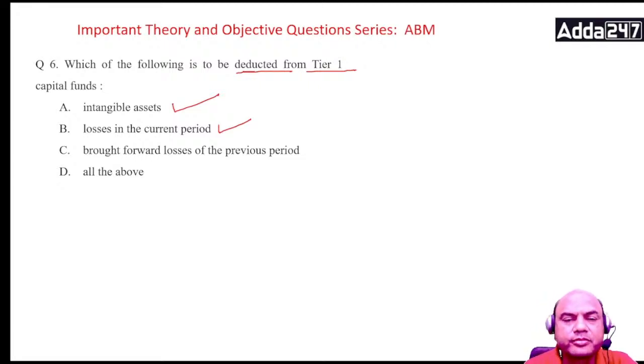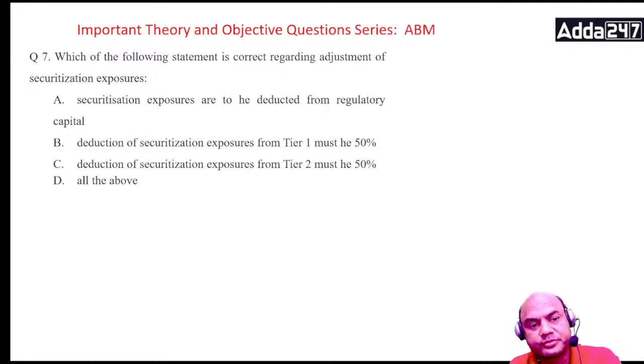Net profit means total gross profit minus whatever expenses or losses you have. So that is to be deducted. Brought forward losses from the previous period, I have not accumulated, I have not taken into account. Now I'll have to take into account in any case, and then find out my net profit. So the answer is D, all of the above. This is the right answer.